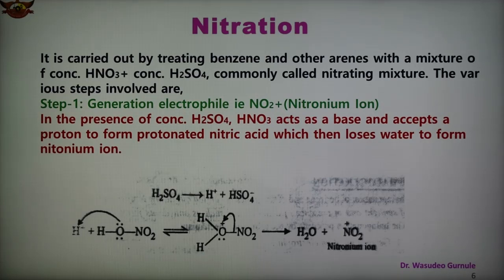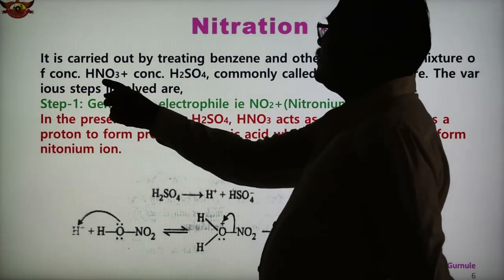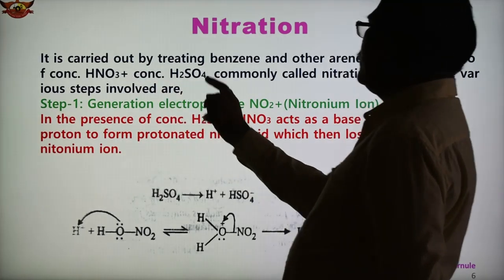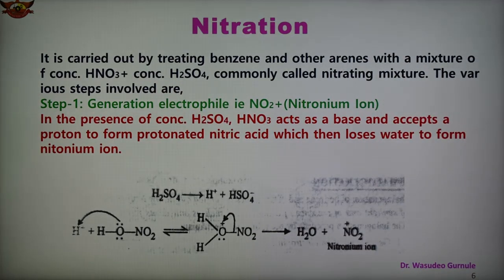Nitrating mixture is concentrated nitric acid plus concentrated sulfuric acid. This mixture is commonly known as the nitrating mixture.